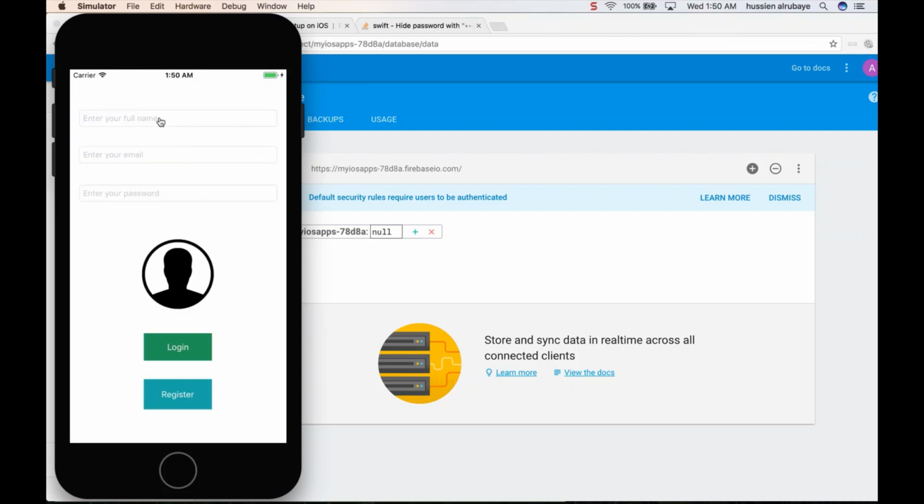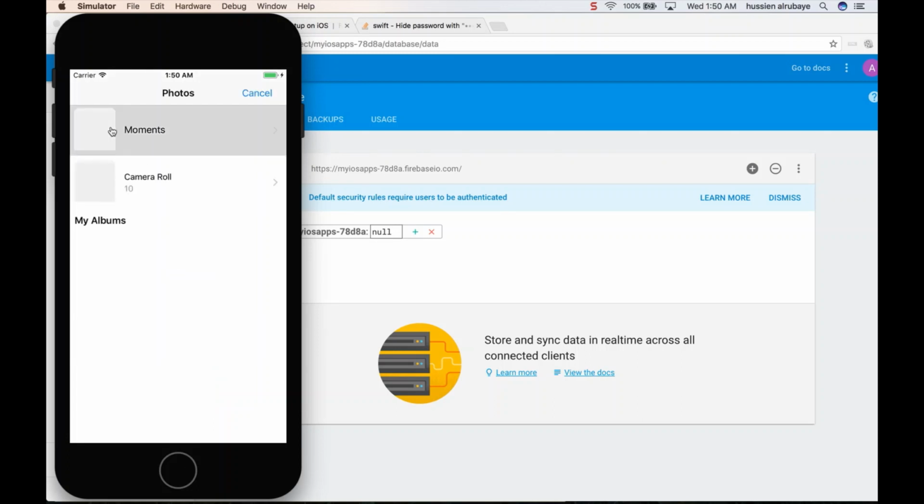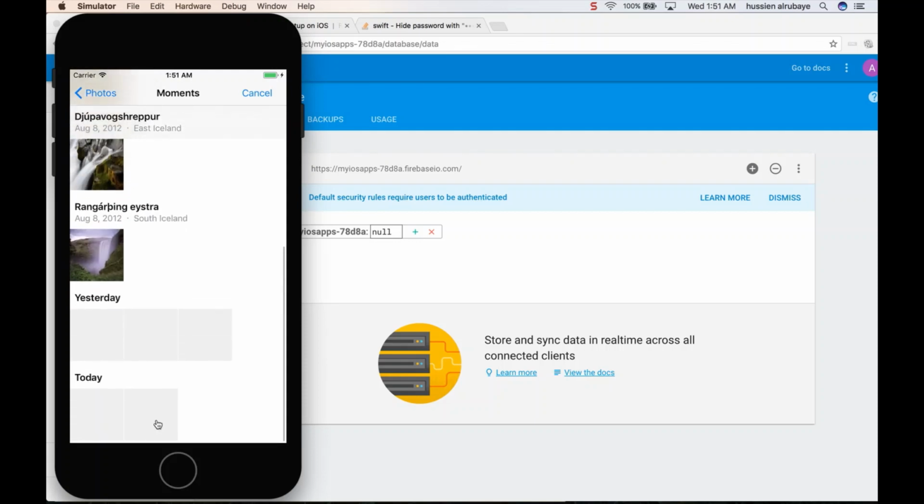So let me suppose the name is Jenna Al-Rubai, and enter her email, jenna@gmail.com, and the password abc12345. She could select an image from images, then here... but she cannot do that because this process will not work.